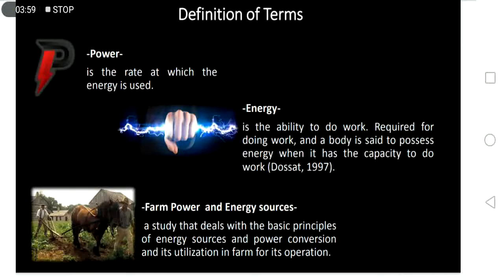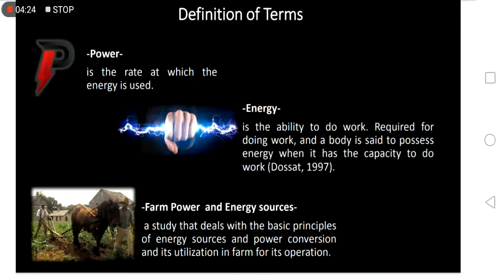And this farm power and energy sources also is a study that deals with the power conversion. For example, from mechanical power, you convert it to have your electricity, and of course, its utilization in farm for its operation.